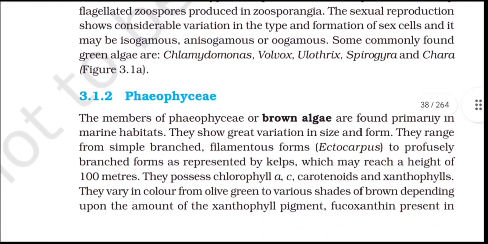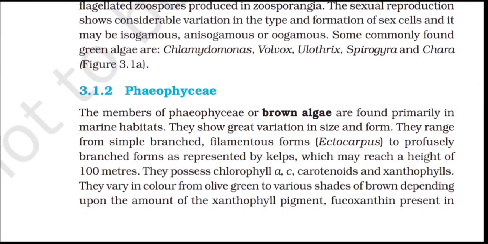3.1.2 Phaeophyceae. The members of Phaeophyceae, the brown algae, are found primarily in marine habitats. They show great variation in size and form. They range from simple branched filamentous forms, such as Ectocarpus, to profusely branched forms as represented by kelps, which may reach a height of 100 meters.